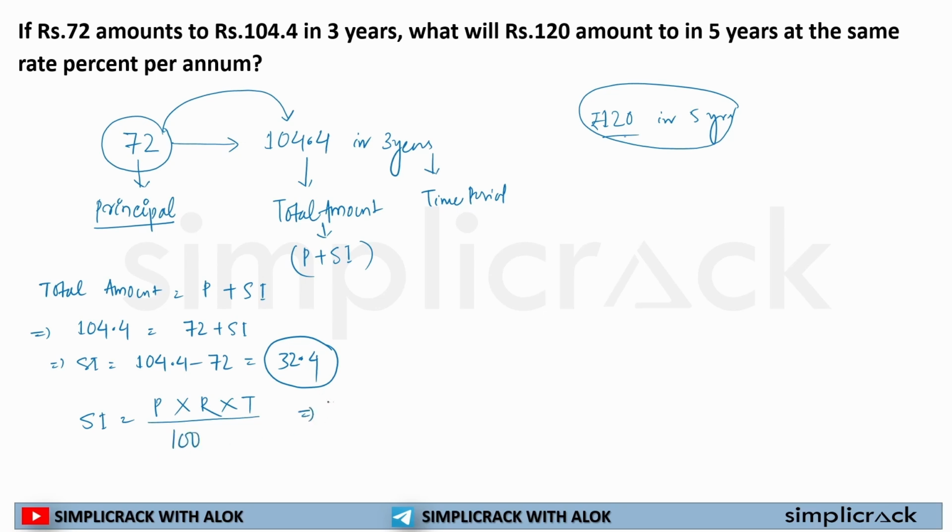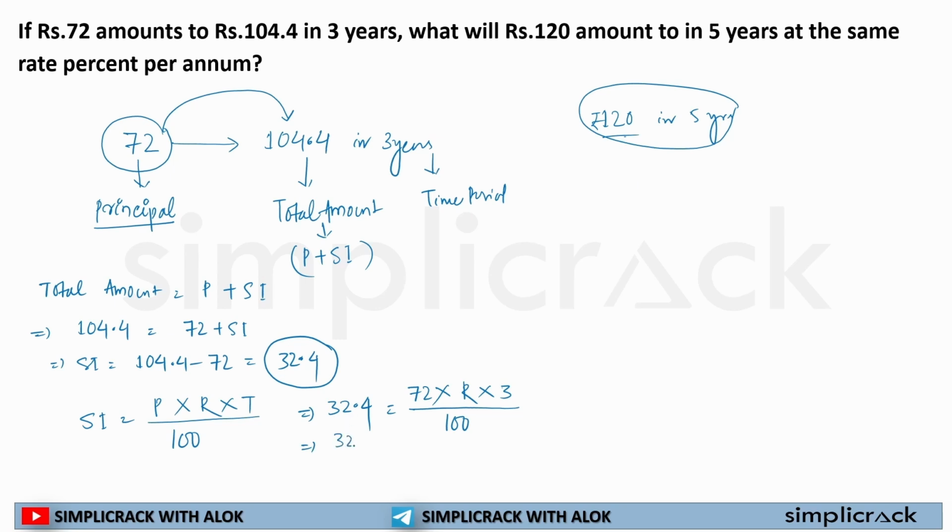Now my simple interest is given, that is 32.4. Now my principal is given, that is 72. I do not know the rate of interest, so I will keep it as it is. Then my time period is given, 3. Divided by 100. Okay, now I have to solve it.